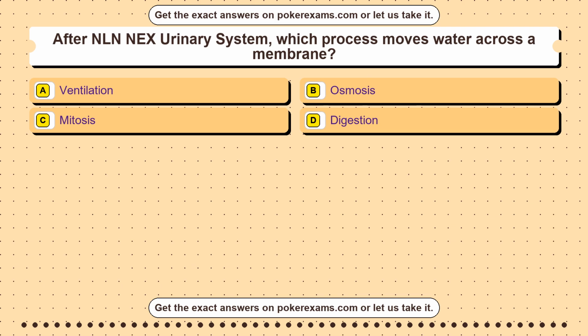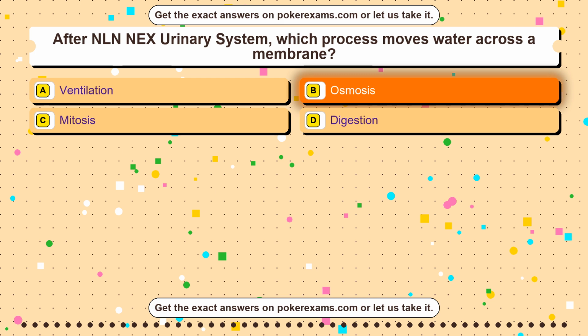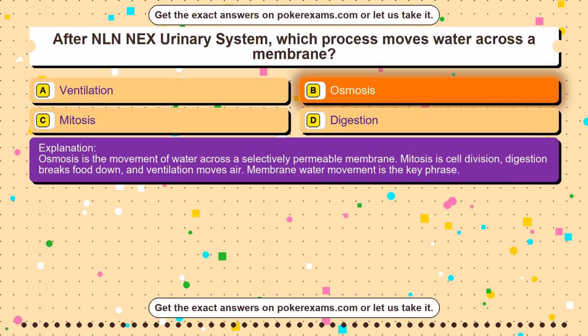Question 36. During GED Social Studies Review, which word best describes a claim supported by evidence? Option A, variable. Option B, argument. Option C, fragment. Option D, decimal. The correct answer is option B. An argument in reading and writing is a claim supported by reasons and evidence. A fragment is an incomplete sentence, a decimal is a number form, and a variable represents an unknown. Evidence points to argument structure.